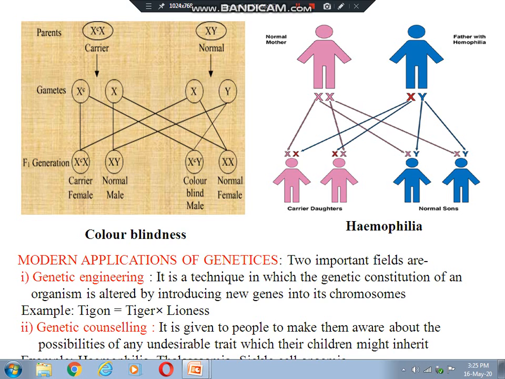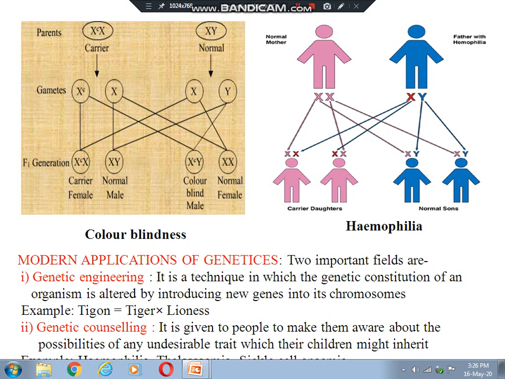The gametes produced by the mother are XC and X, and the father XY. When XC fuses with an X sperm, then the combination will be XCX. In the same way, you can understand XY, XCY, XX. You just notice very carefully in the F1 generation, XCX, carrier female, and XCY.